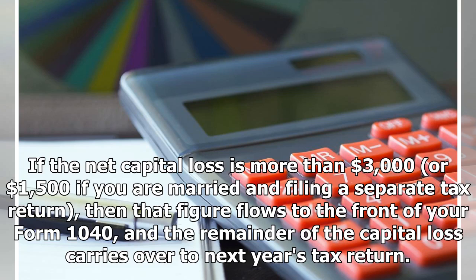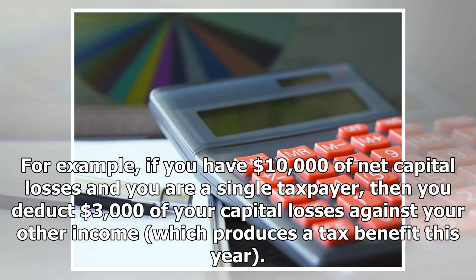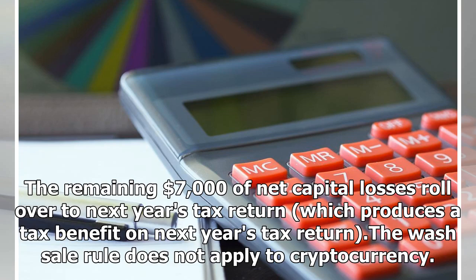If the net capital loss is more than $3,000, or $1,500 if you are married and filing a separate tax return, then that figure flows to the front of your Form 1040, and the remainder of the capital loss carries over to next year's tax return. For example, if you have $10,000 of net capital losses and you are a single taxpayer, then you deduct $3,000 of your capital losses against your other income, which produces a tax benefit this year. The remaining $7,000 of net capital losses roll over to next year's tax return, which produces a tax benefit on next year's tax return. The wash sale rule does not apply to cryptocurrency.